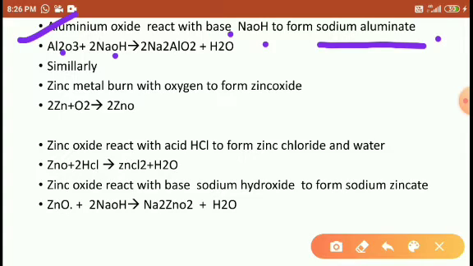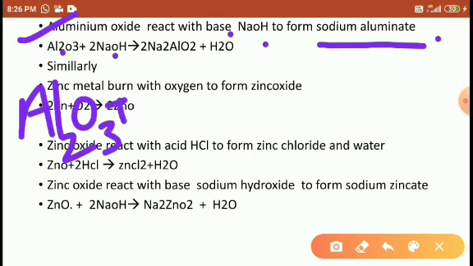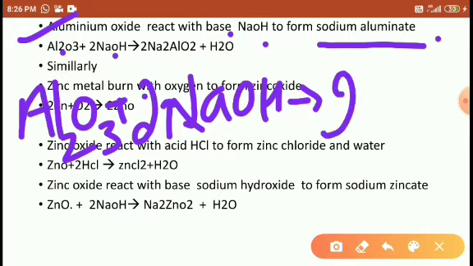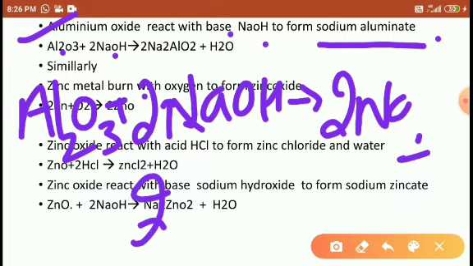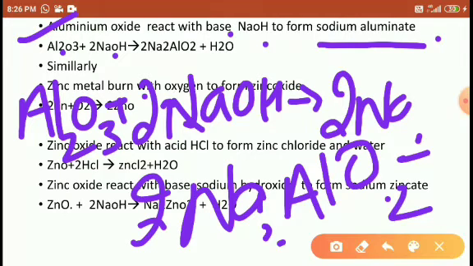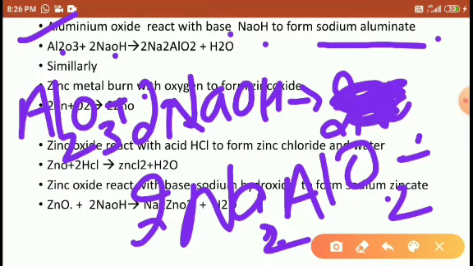Aluminum oxide Al2O3 reacts with 2NaOH, which turns into 2NaAlO2 plus H2O.